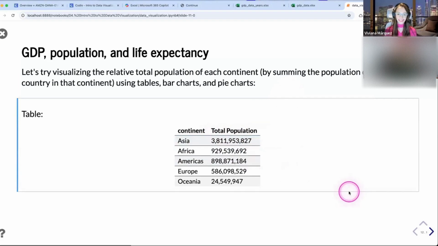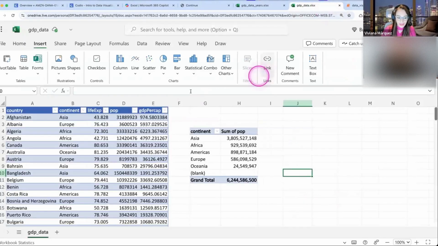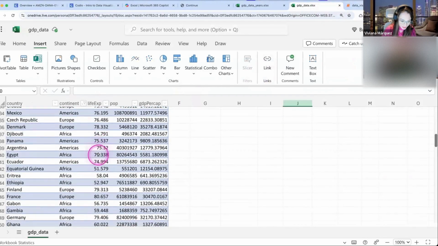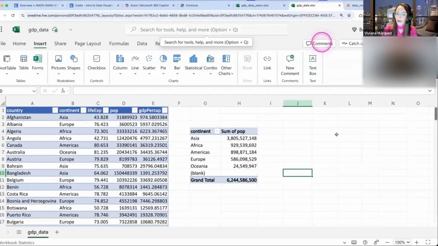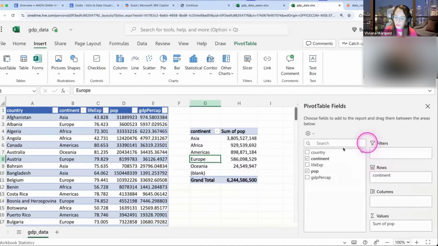That's a cool insight that we were able to get because of this pivot table, where without it, it would have been hard to come up with that insight just by looking at the original table. So pivot tables are super useful. I would encourage you, when you are working with pivot tables, not to be scared to play around with things. Just click on different values, put them in all the different places to see what happens.